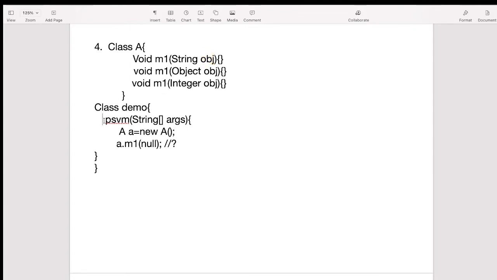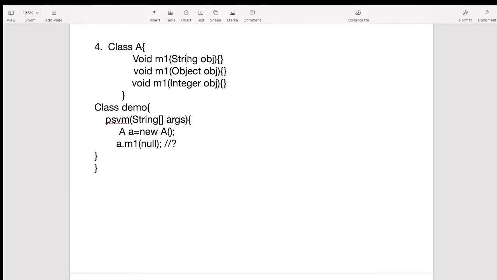In that Demo class we have one main method. Here we have created the object of class A and we are trying to access the m1 method with the parameter null. Now we have to find out what will be the output, or which method will get the chance, the first, second or third one, what type of parameter it will consider. So now think about this.